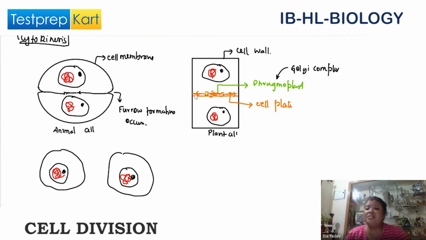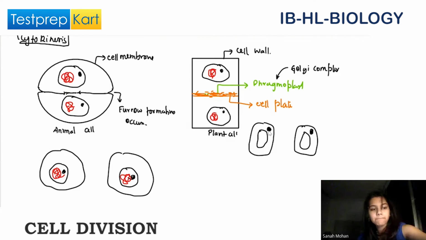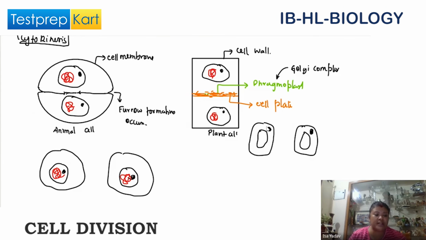In between the cell walls will be the middle lamella, and then the two cells will divide. So at the end we will get two plant cells. This is the vacuole, and inside this we will have the chromosomes. It's clear, Sana? Cytokinesis, yes.